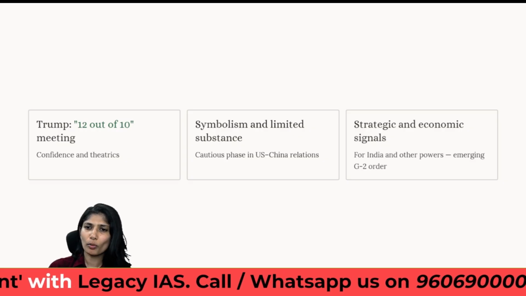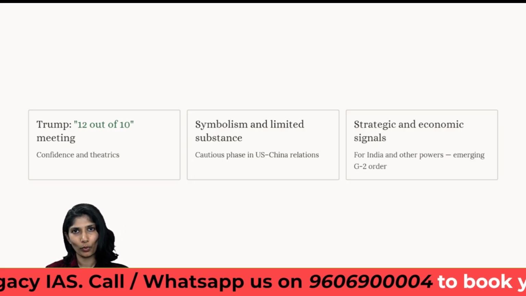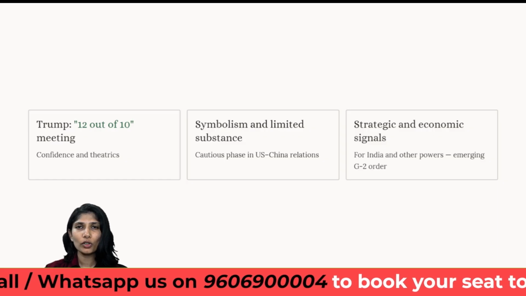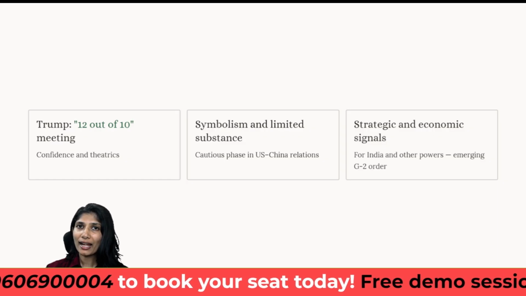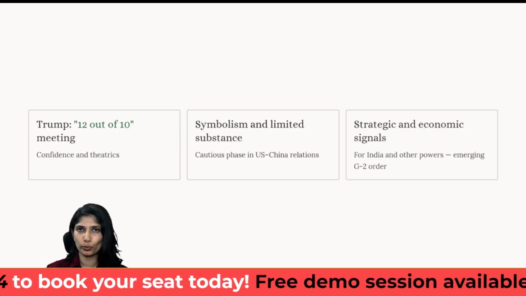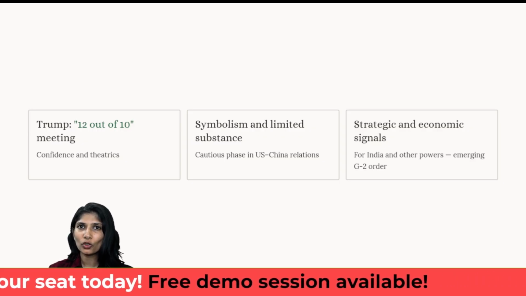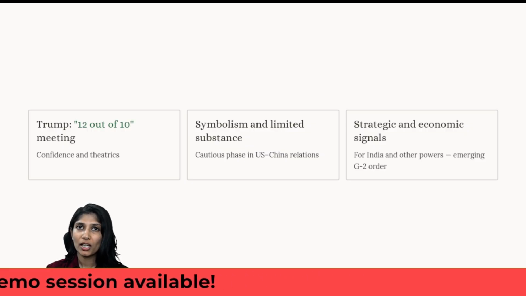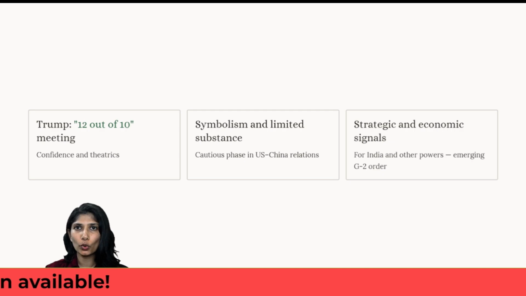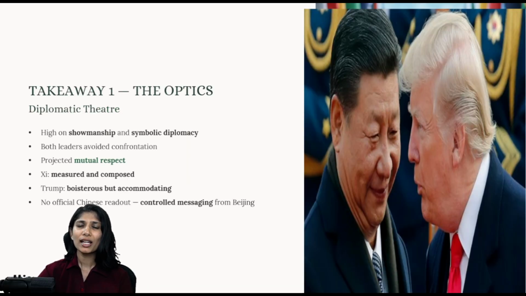Now first and foremost, why is this very important? The US president has called and signaled something as G2, similar to the G20 and G7. G stands for grouping, so this is a group of two leading economies. Okay, let's start with the first. What are the optics at large?